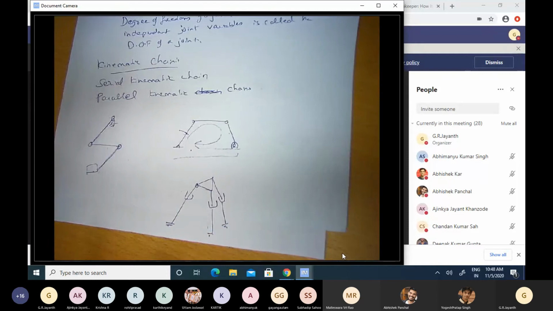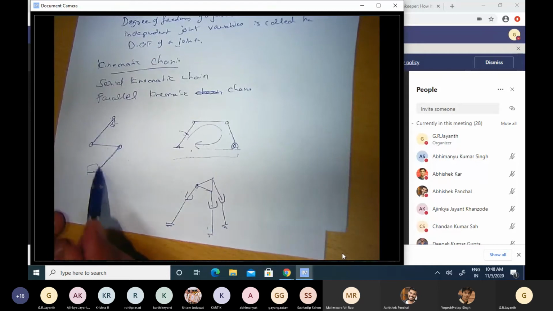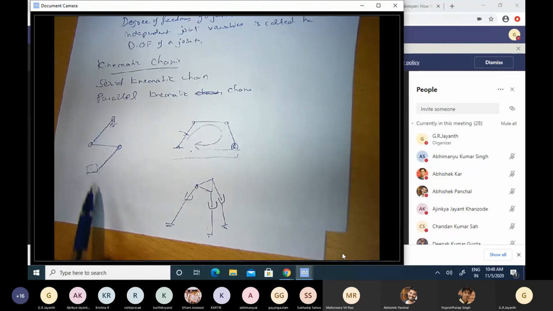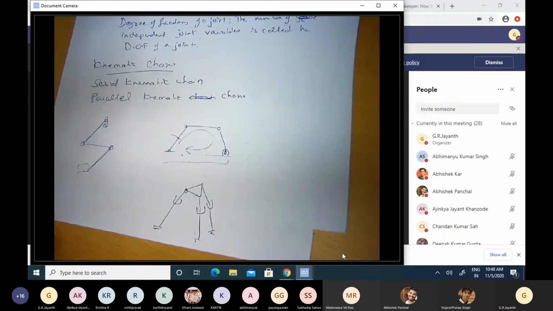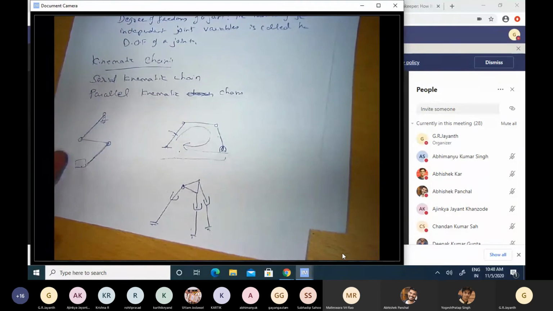You can imagine even intuitively that if I were to place something here, it's likely to sag because of the small elasticity that there might be for these intermediate bodies, or some springiness. So you will get a stiffer structure if you use parallel kinematics versus serial kinematics.